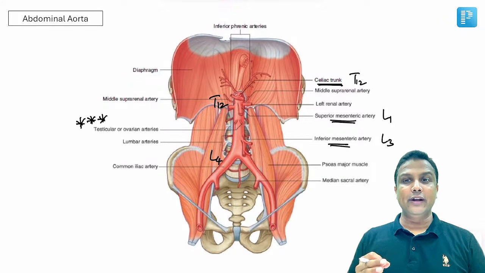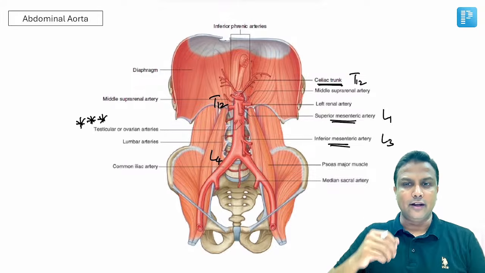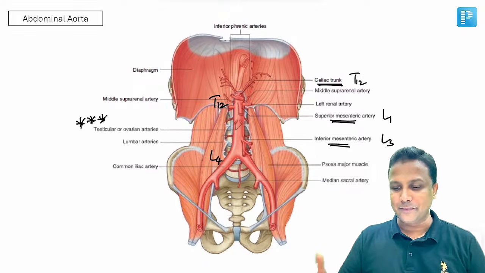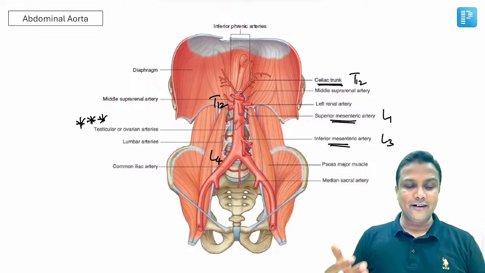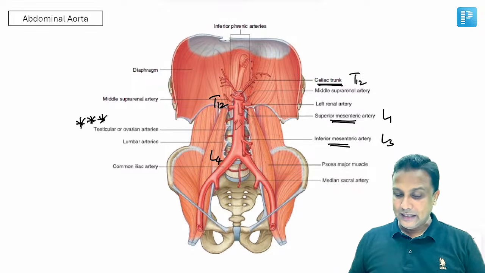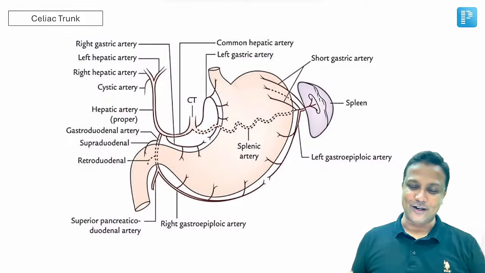Testicular and ovarian artery have been asked only 2 times in your exam, and that too a simple question, sir. Testicular artery is a branch of which one? Remember, it's a branch of abdominal aorta. Ovarian artery is a branch of which one? Of course, it's a branch of your abdominal aorta. Done, sir. Okay. Next one, celiac trunk.